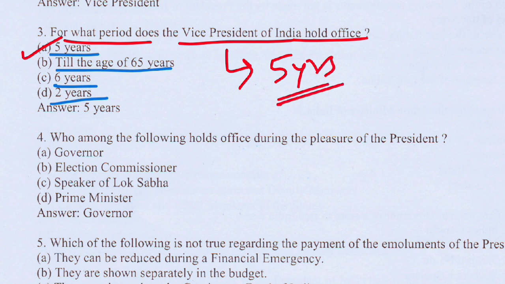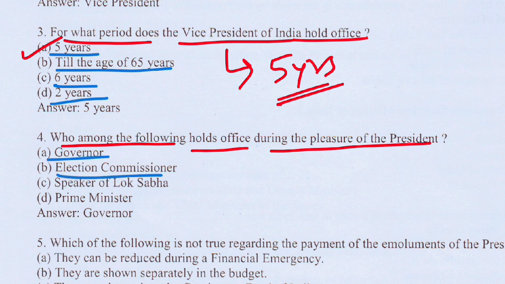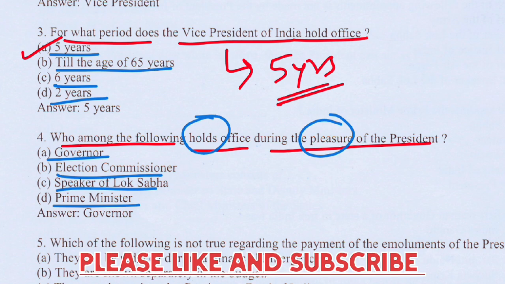Now moving to the next question. Who among the following holds office during the pleasure of the president? The options are governor, option B election commissioner, option C speaker of the Lok Sabha, option D prime minister. So look at what the question says: who among the following holds office during the pleasure of the president? So the correct answer would be option A, that is governor. The governor always holds office during the pleasure of the president.